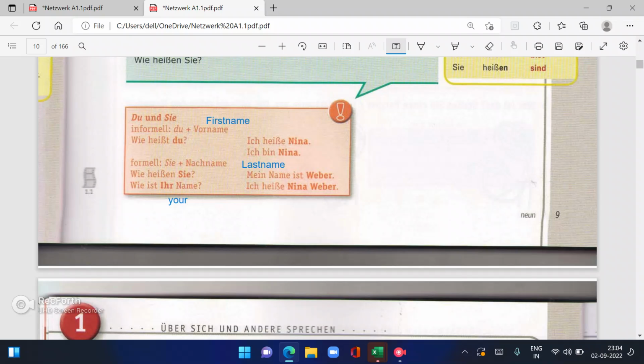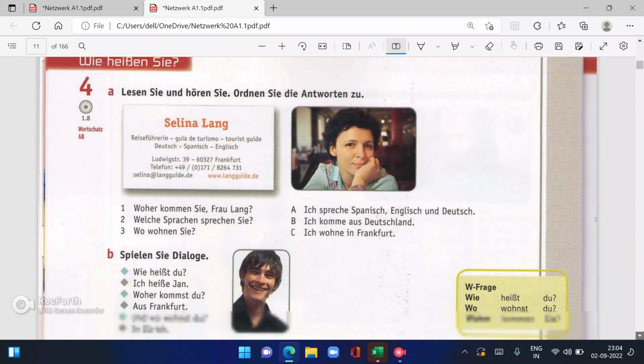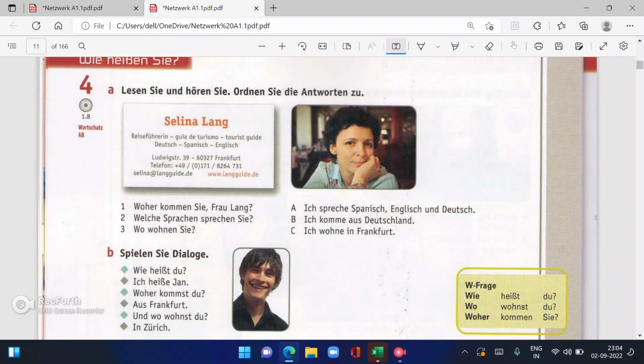Ich heiße Nina Weber. So this is the rule: whenever it is informal, it is du plus Vorname, formal Sie plus Nachname. That is the last name. Vor is before, Nach is after. That is why it is first name and last name. Okay.